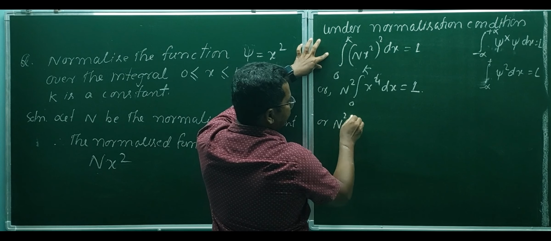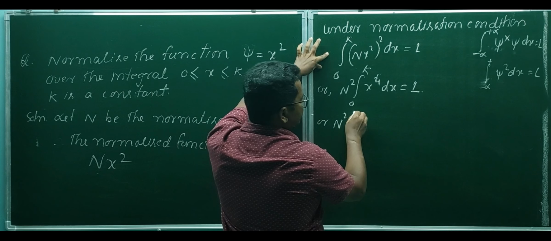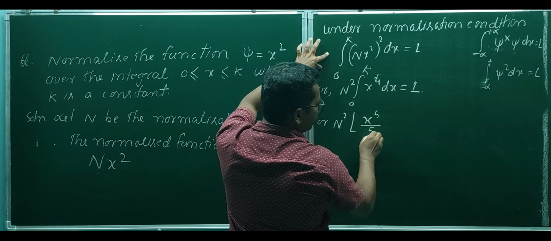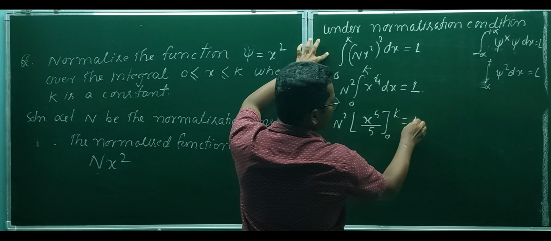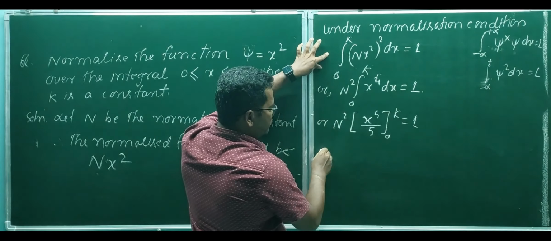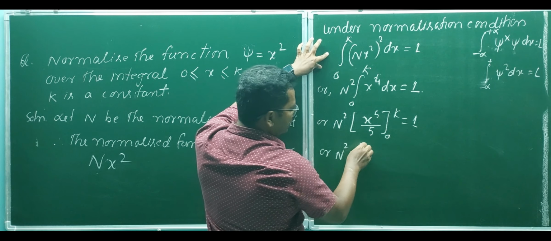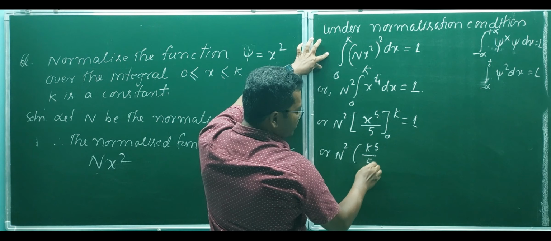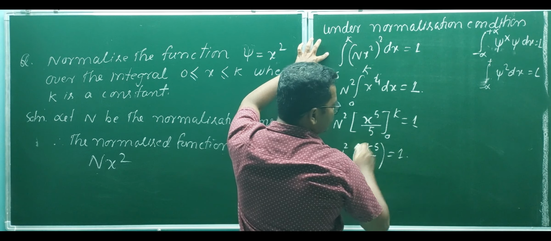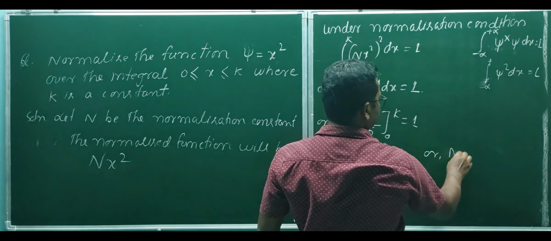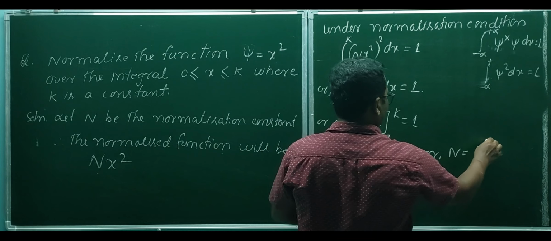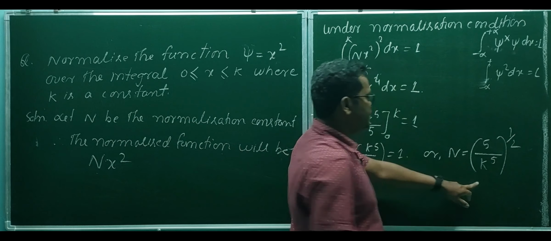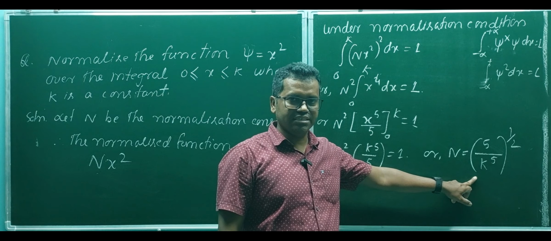Or N square times x to the power 5 by 5, from 0 to k, equals 1. This is a simple integration. Or N square k to the power 5 by 5 equals 1, or N equals square root of 5 by k to the power 5, that is, 5 by k to the power 5 to the power half. So this is the value of the normalization constant.